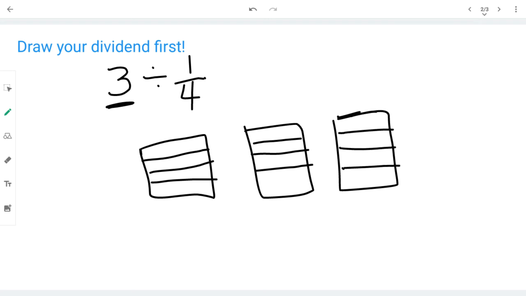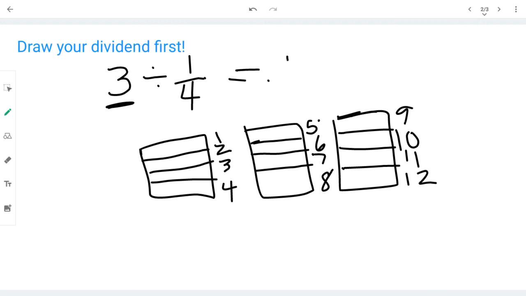How many fourths did we make? 1, 2, 3, 4, 5, 6, 7, 8, 9, 10, 11, 12. We made 12 fourths.